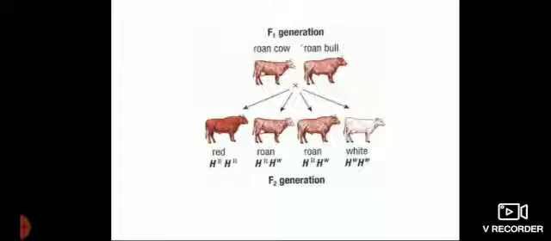Now when we carry out the crossing between the roan cow and roan bull, then we shall get 1 red, 2 roan and 1 white in the F2 generation.